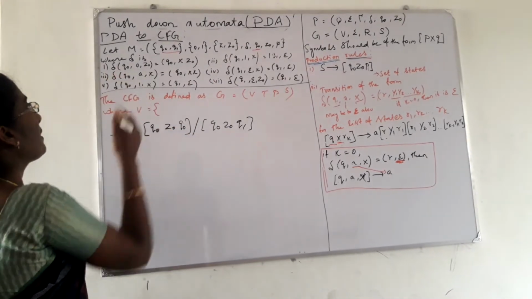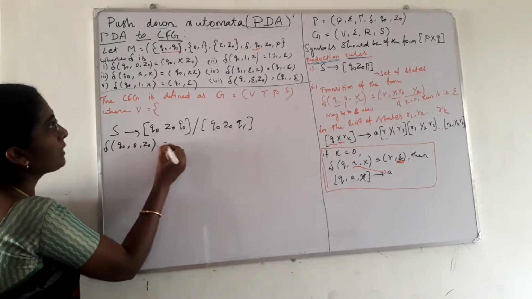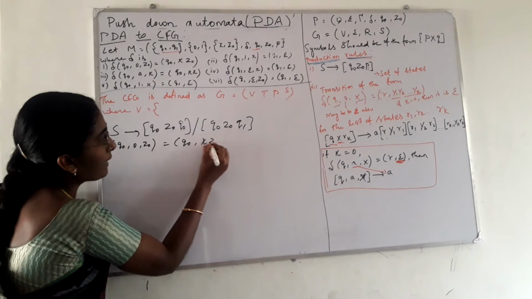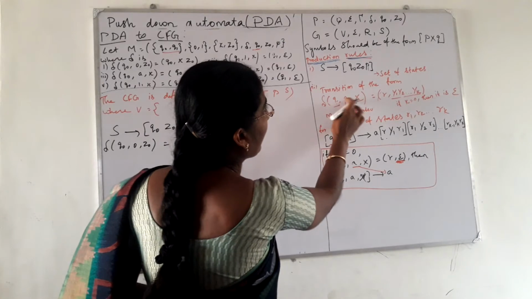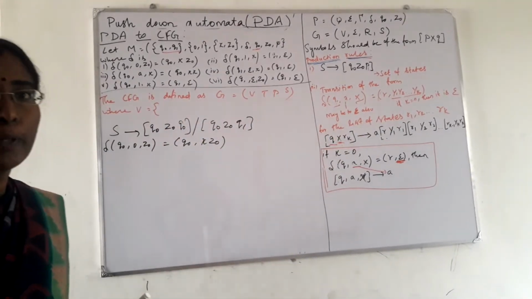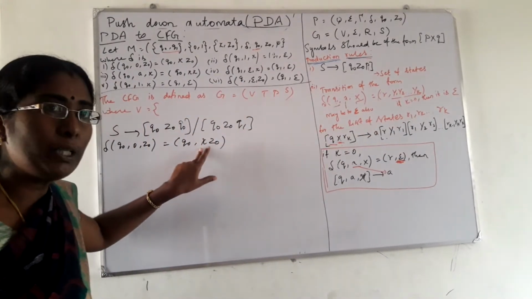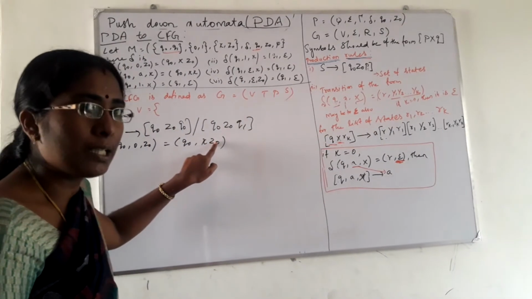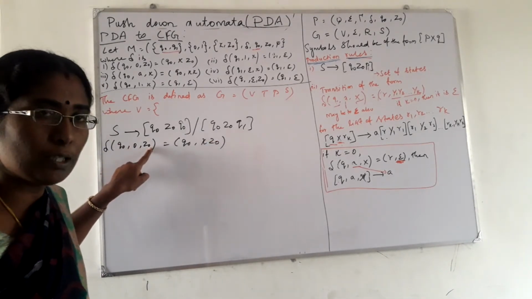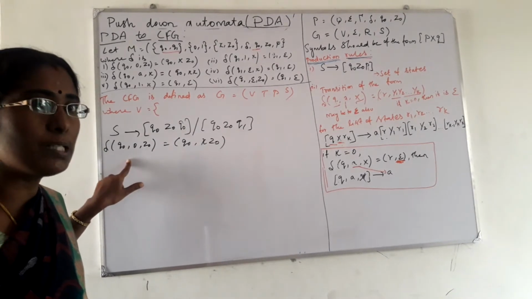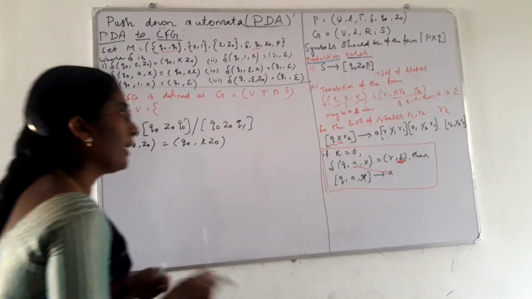Here, what is the first transition? Del of Q0 comma 0 comma Z0 is equal to Q0 comma X Z0. See, this transition is of the form Q comma A comma X is equal to R comma Y1 Y2 up to Yk. Here, instead of Y1 Y2 up to Yk, we have only two symbols, that is X and Z0. Here Q0, 0, Z0, top of the stack is Z0, and 0 is the input symbol. So how to write the production? By using this rule we have to write the production.